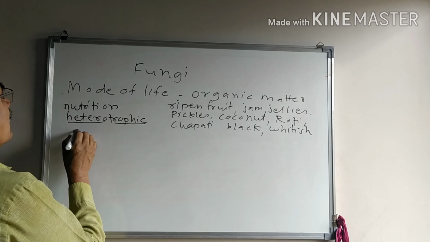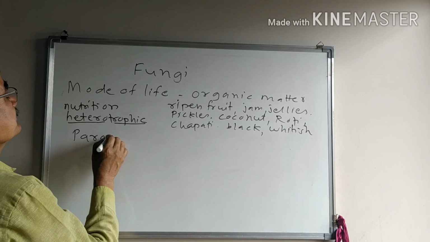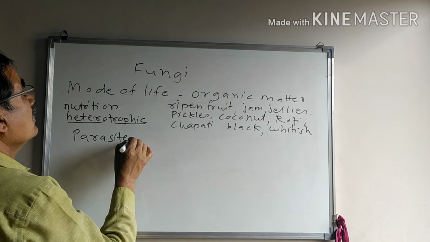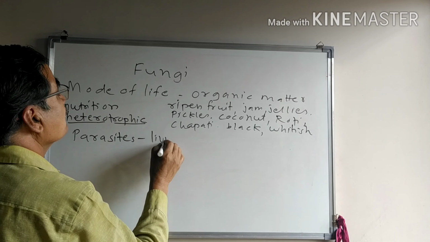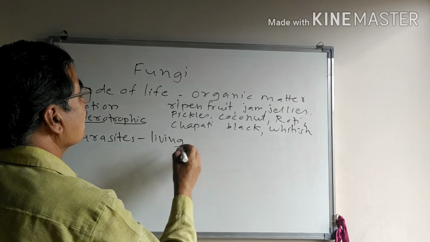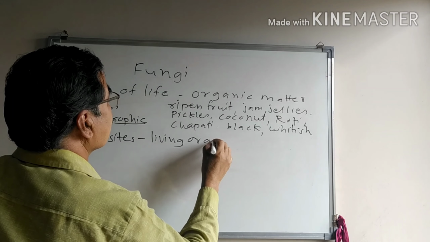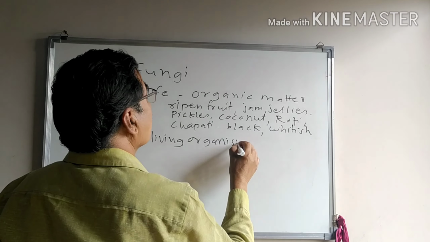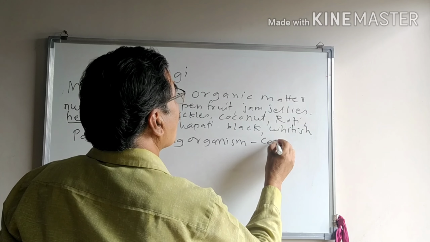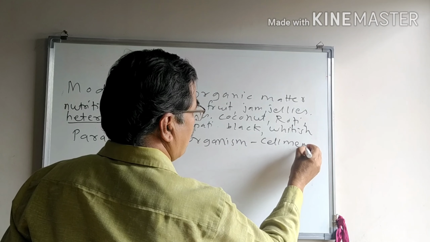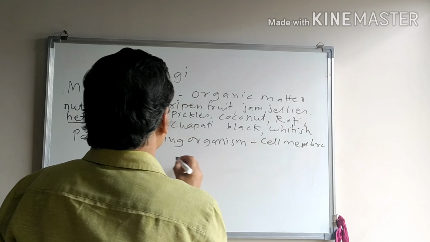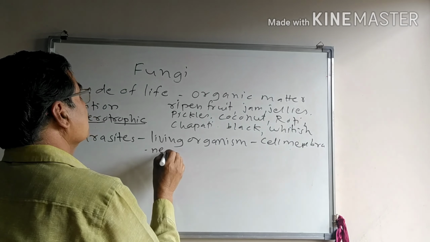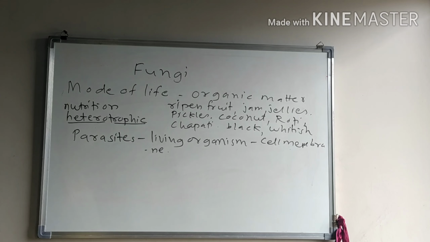Some fungi are parasitic. Parasites are the fungi that grow on living organisms. They directly grow on or suck the food material from the cell membrane.